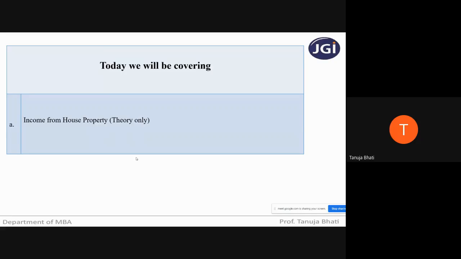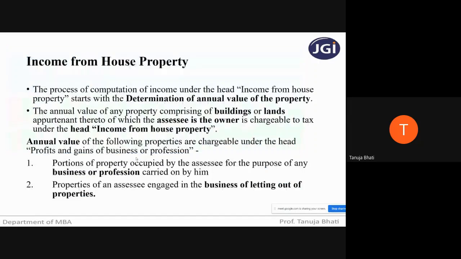Now, under this income from house property, different sections, as we have seen that in case of income from salaries, we had section 15, 16, and 17. Now, under income from house property, we have section number from 22 to 27 of the Income Tax Act, which covers all the aspects relating to income from house property. So, moving ahead. Remember, you'll just have theory, so there is no calculation needed.